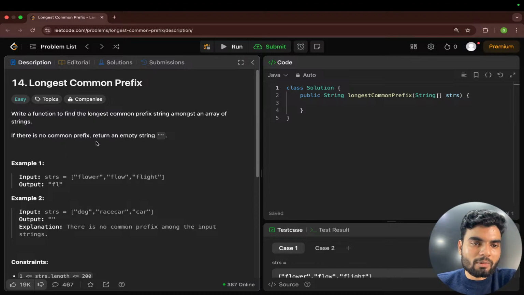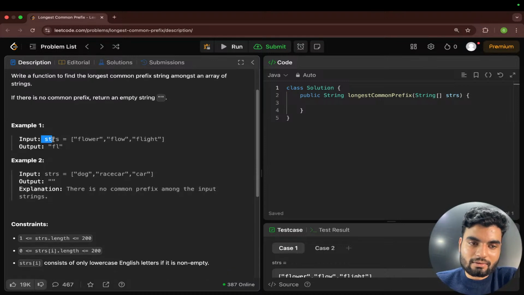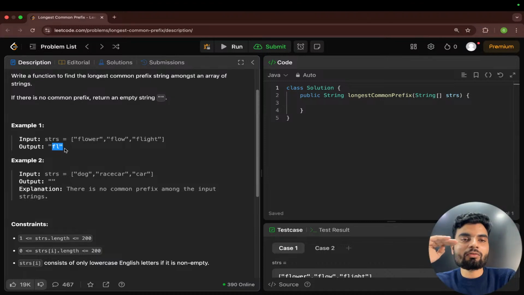If there is no common prefix, return an empty string. Now here, this is a strings array, and there you will have multiple strings. Our job is to find the common prefix. For example, F is common in all these three strings, then L is also common in all these three strings. So FL is the answer, meaning the common prefix in all the strings available in the string array. That is the thing, and now how can we make the logic?